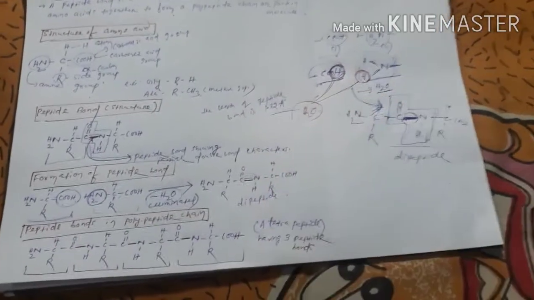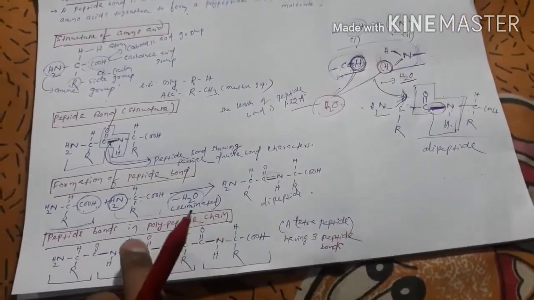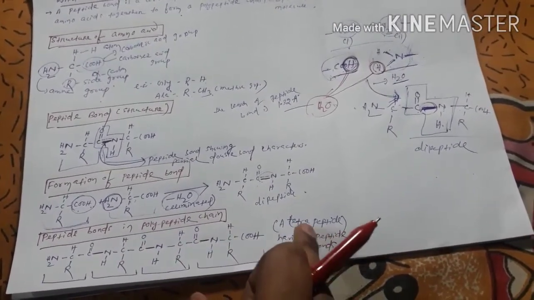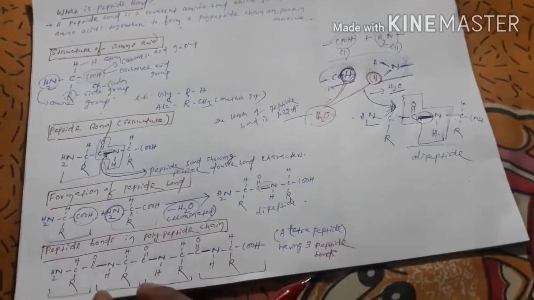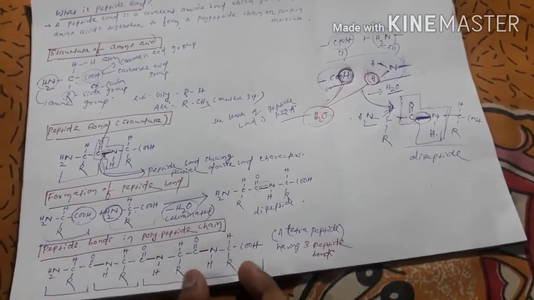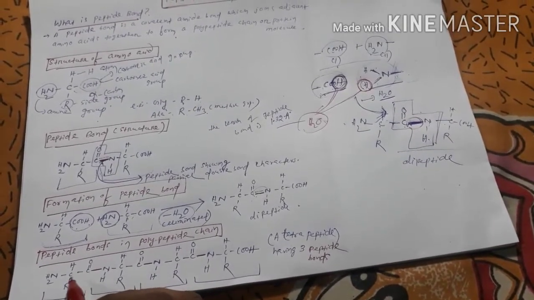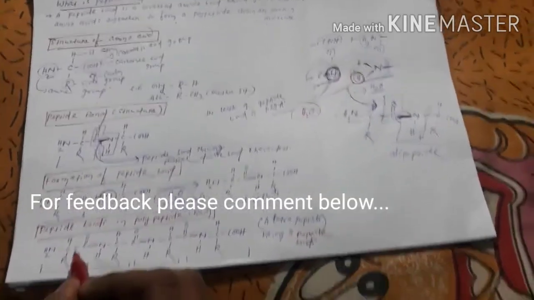So for your convenience I have already drawn a polypeptide chain. It is actually a tetrapeptide because there are 4 amino acids. You can see here, this is one amino acid, this is the second, this is the third, this is the fourth amino acid, and they are put together. Two amino acids are held together by a common peptide bond.